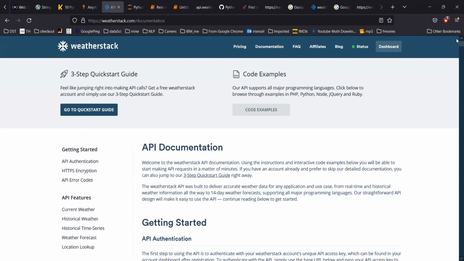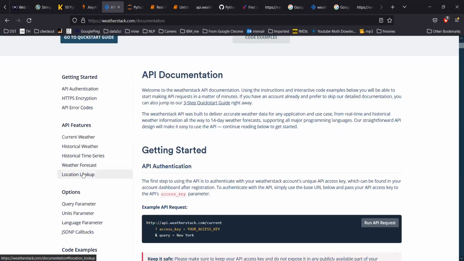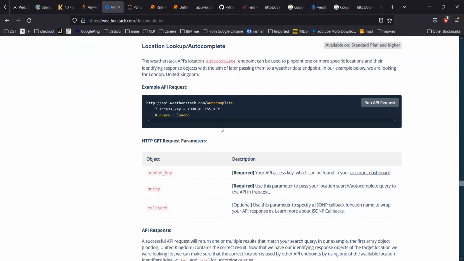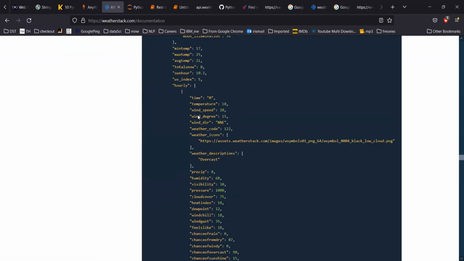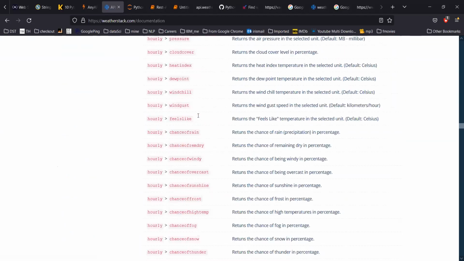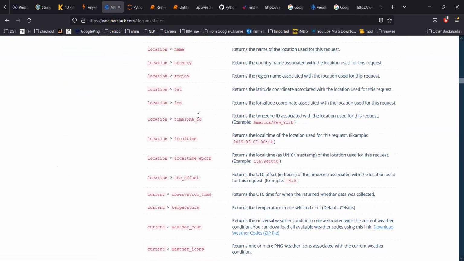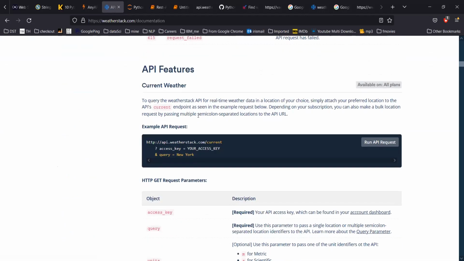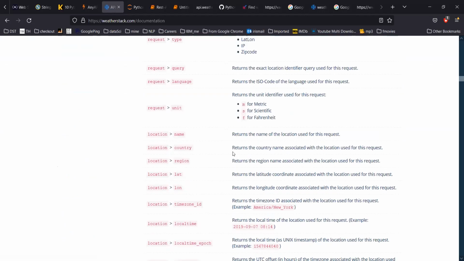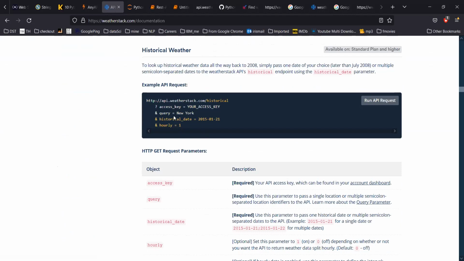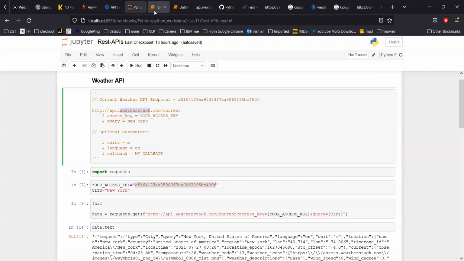I'll upload my API Jupyter notebook, and I'll say try it out. Maybe the location lookup will be fine. That one is pretty big, and this is also not good. Maybe the current weather, we got it. Historical weather. Try these two APIs to call in your program. You have seen it's pretty quick and easy.